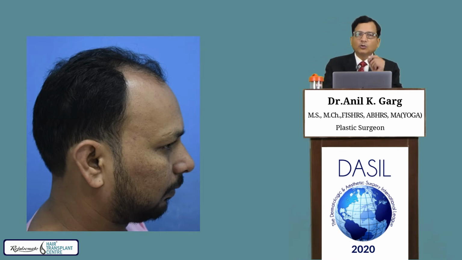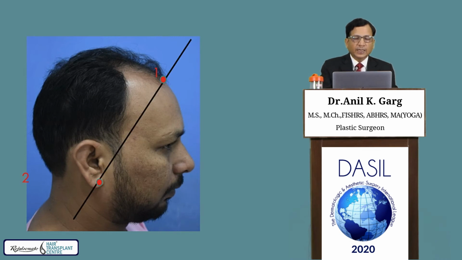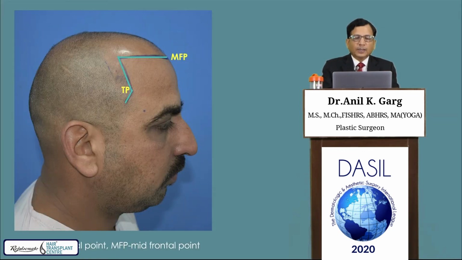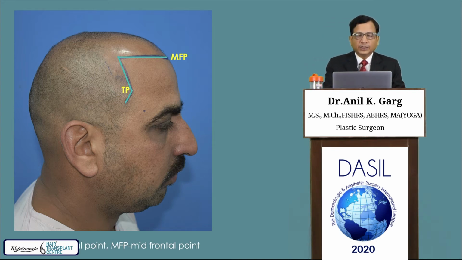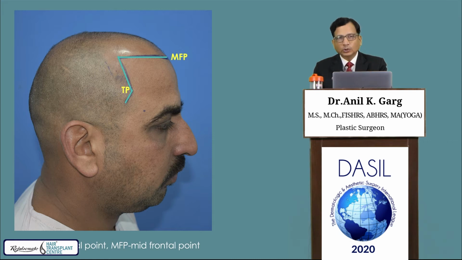This is what, now how do we decide the temporal point? There the 2 points are taken, midfrontal point and the ear lobule, connect with a line, another 2 points, columellolabial junction and pupil, and connect them with a line, and the point of intersection of the two lines is your TP. Now, this is FTP and TP. The relation between them is, as I said, they recede in a proportion. So when you reconstruct them, you must do it in proportion.